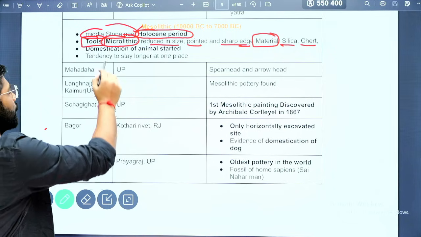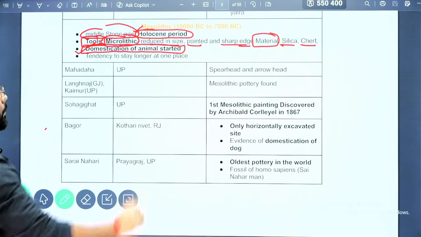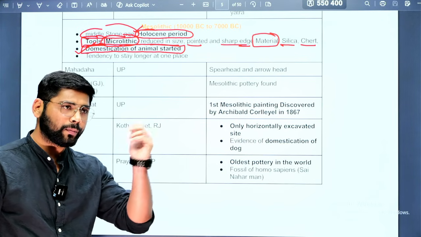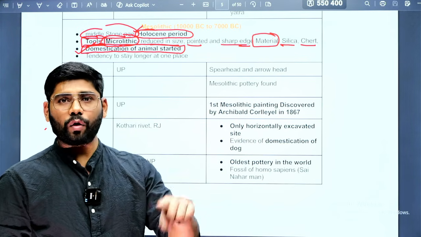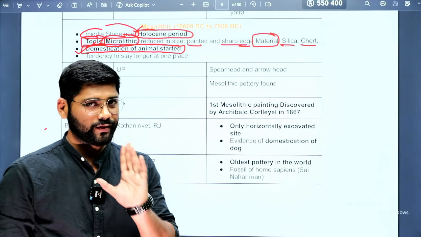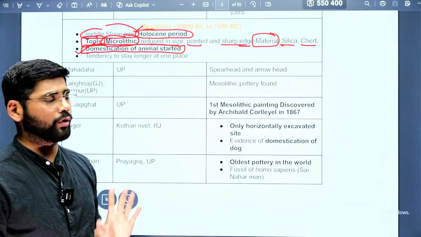Okay, next is the domestication of animals. The most important feature is the domestication of animals, and when did it start? In the Mesolithic period. Agriculture began in a later phase, but the domestication of animals started in the Mesolithic period. So this is a very important feature or aspect you need to know.